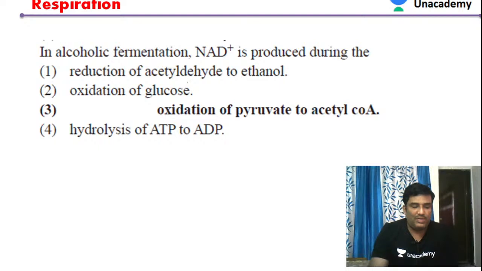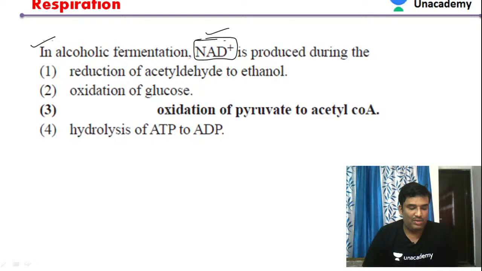Next question. In alcoholic fermentation, NAD+ is produced during which step? That was the question. Can you try to answer this question?